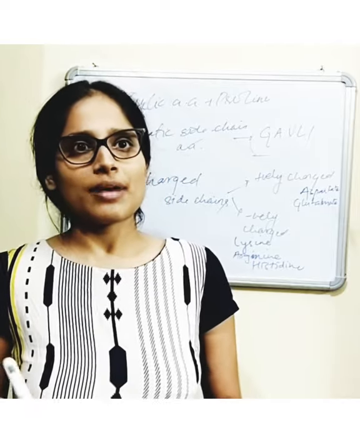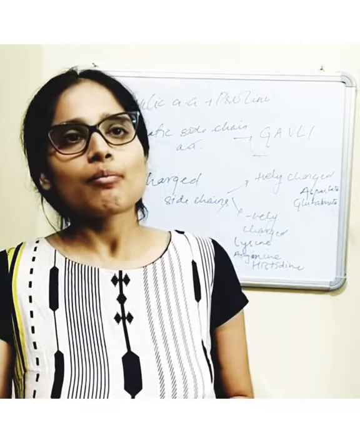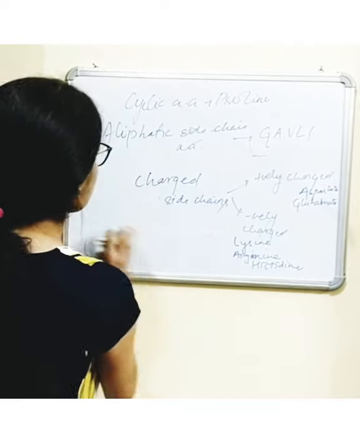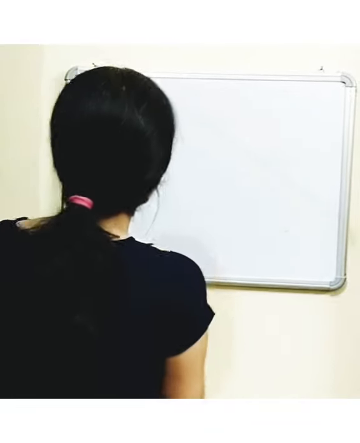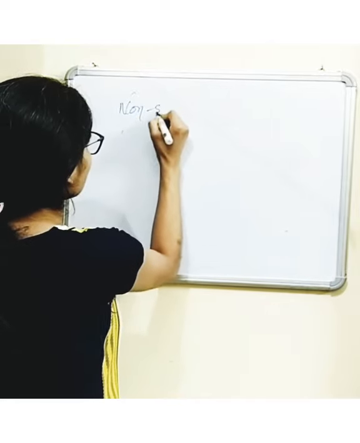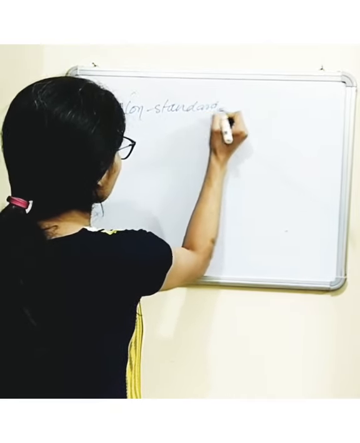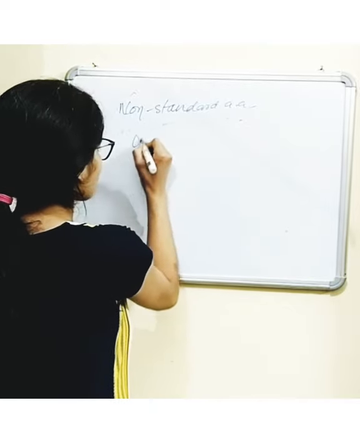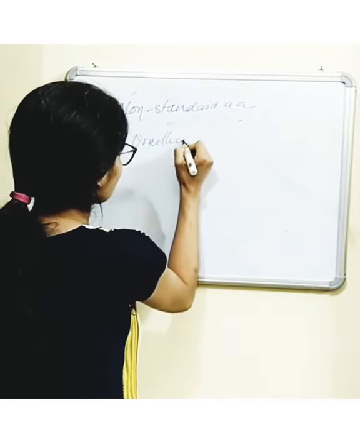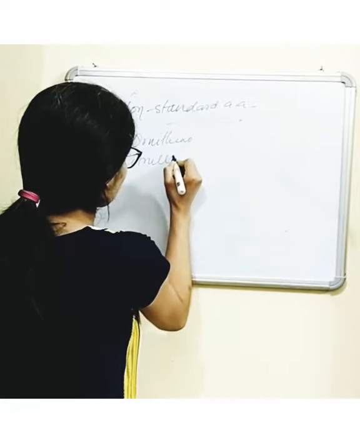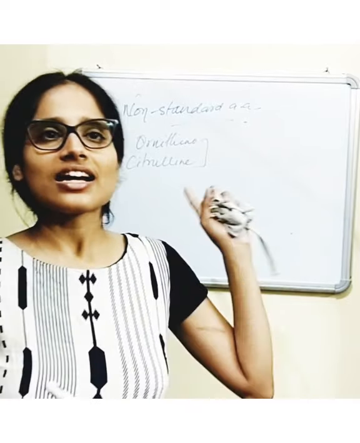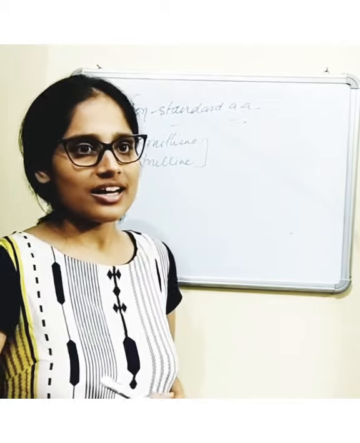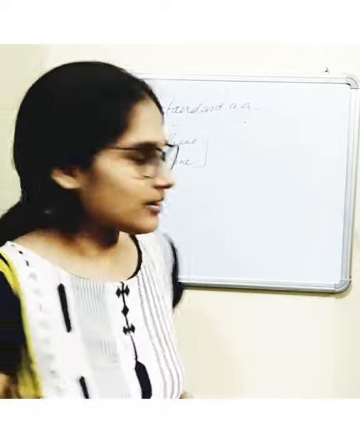And these uncommon amino acids perform some important biological functions. For example, ornithine and citrulline. These two non-standard amino acids are key intermediates in arginine biosynthesis and in the urea cycle.